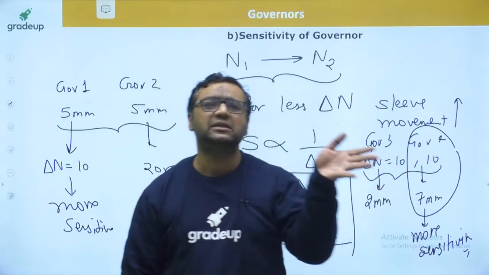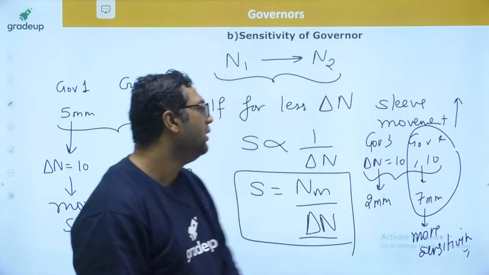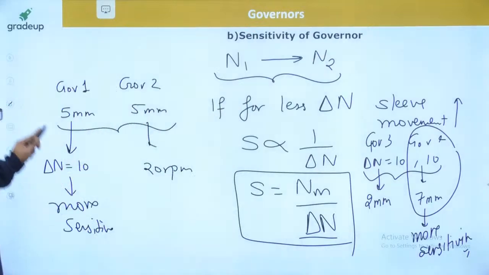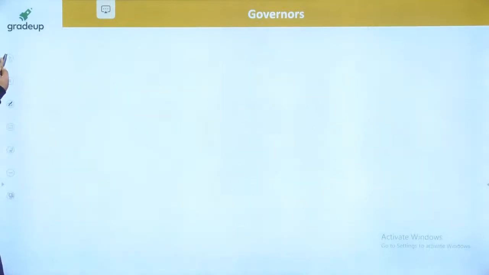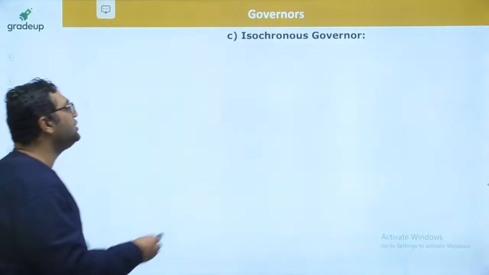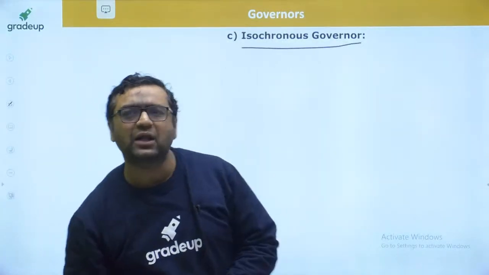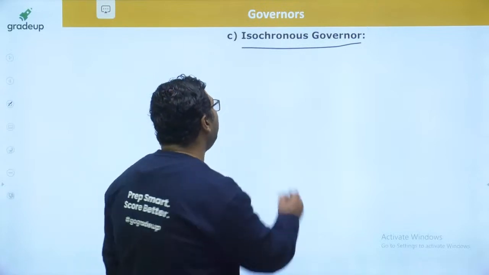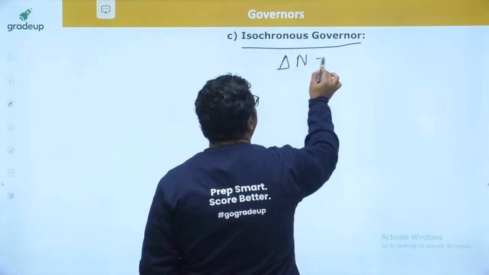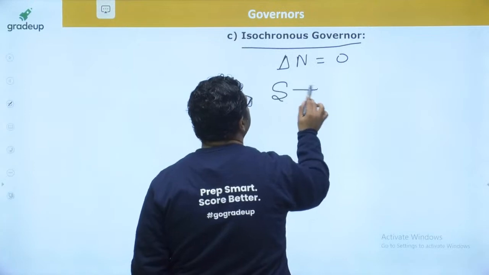My dear, we have seen stability as well as sensitivity. Both are desirable properties, but sensitivity should be in some range. Third is isochronous governor. Isochronous governors are those for which delta n is 0. If delta n is 0, I will say sensitivity is infinity.